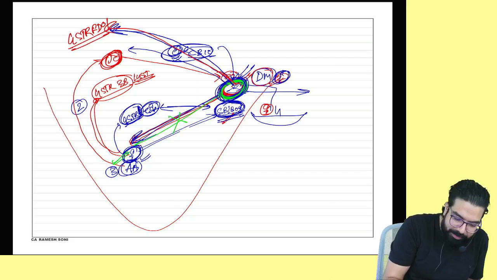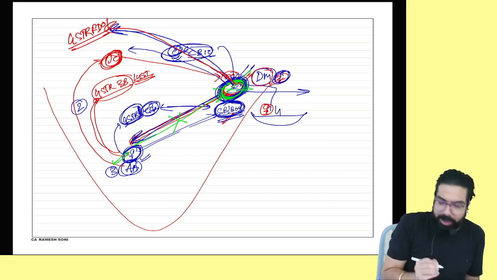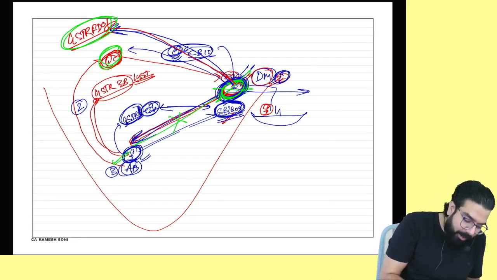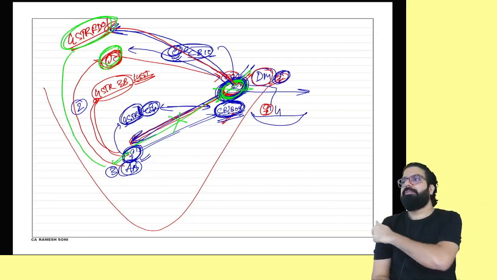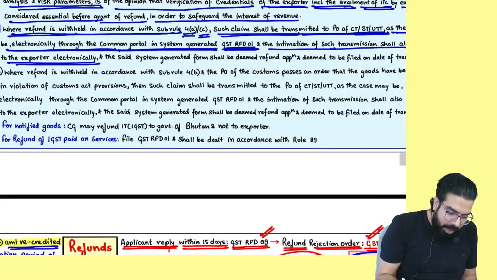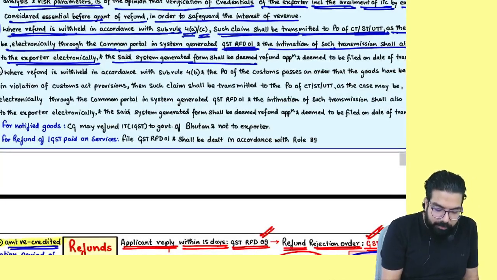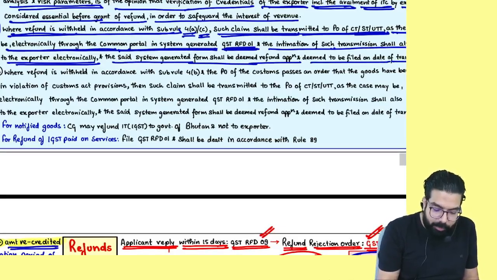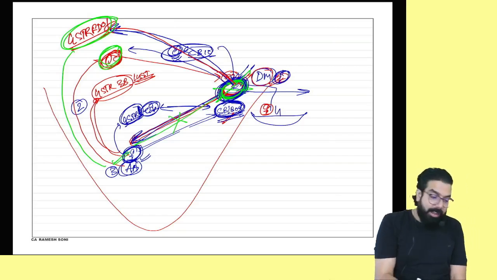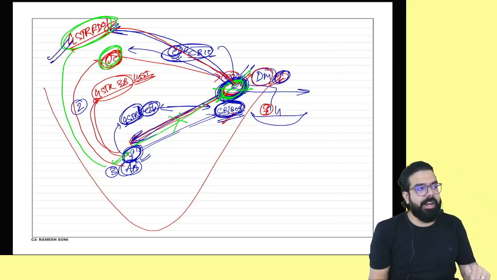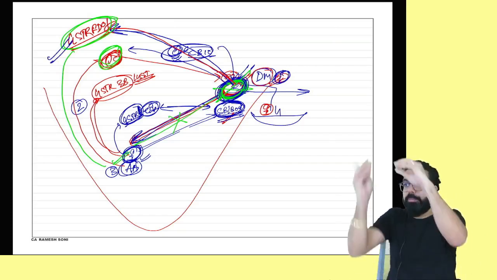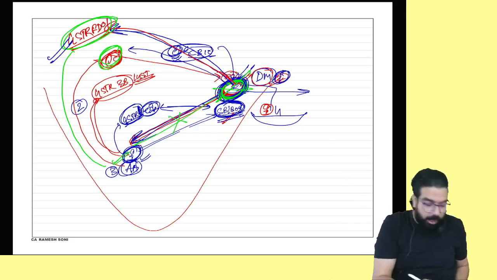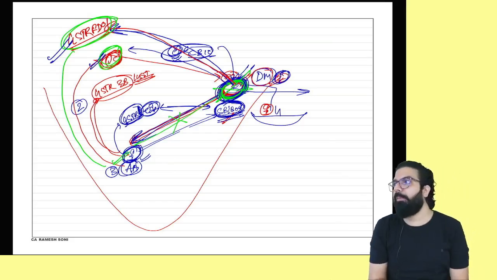It means, you know what? Now, he will not process your refund. Now, the GST RFD01 is generated. Now, your officer will only process your refund. It says, now, the said system generated form shall be deemed to be the refund application and deemed to be filed on the date of transmission. Now, the day the system generated RFD01 was generated, from that day, your money will be given to you within the next 60 days. Now, this officer will do the processing. Is my point clear to all?